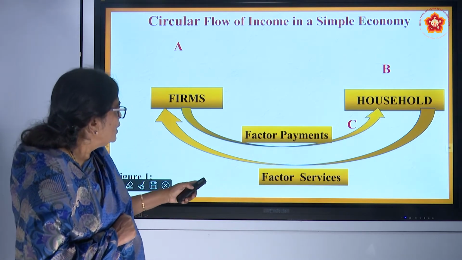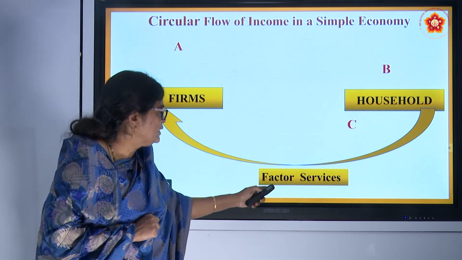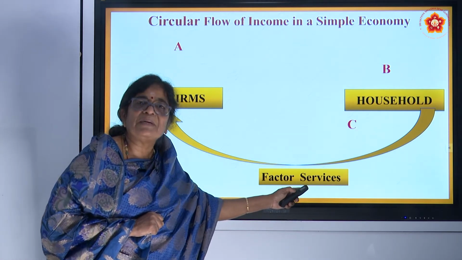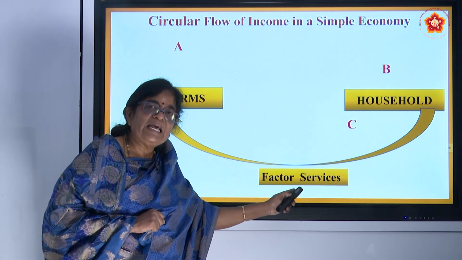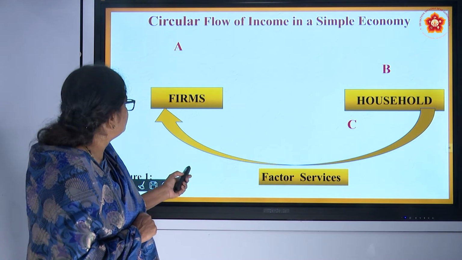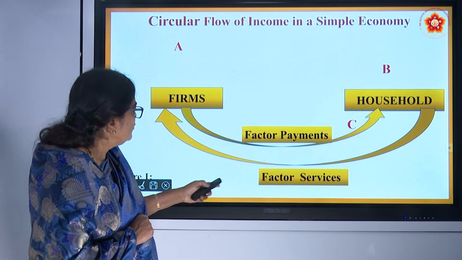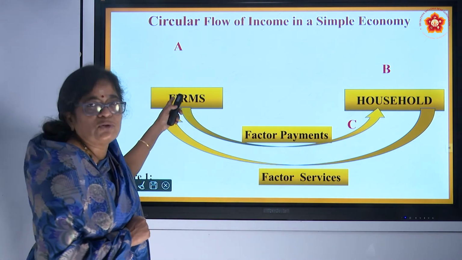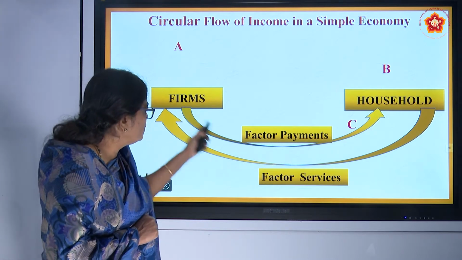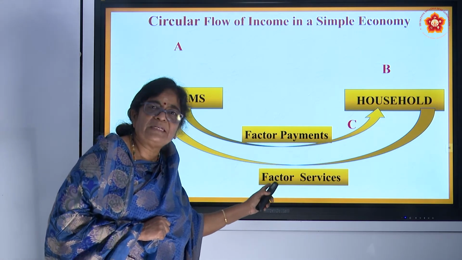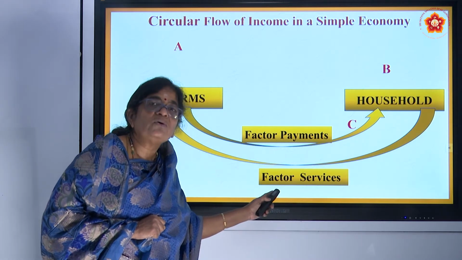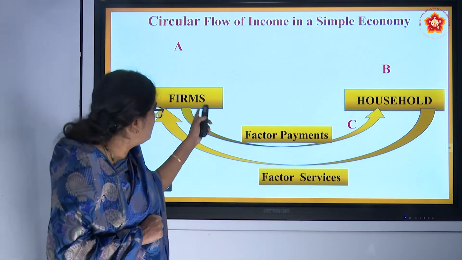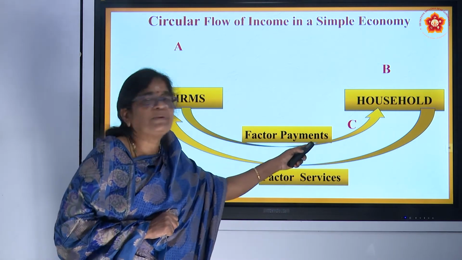And what are the factor services? We have already seen. Factor services are nothing but factors of production: land, labor, capital and entrepreneurship. Using these factor services, firms produce. But they will not buy all this land, labor, capital and other factors of production without paying. What will they do? They will pay. The payment is called factor payment.